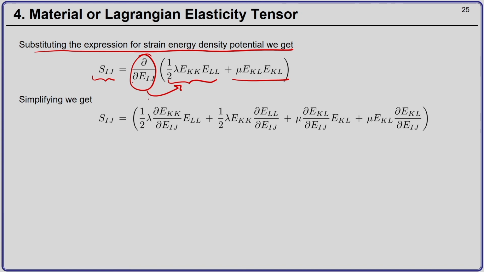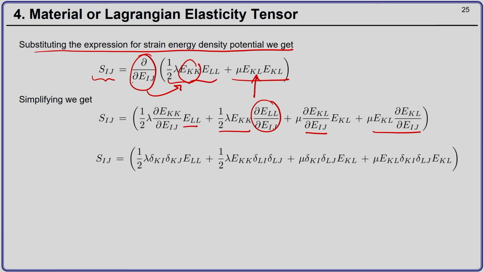So, if you move it inside, you get 1 by 2 lambda del Ekk by del Eij into Ell plus 1 by 2 lambda Ekk del Ell by del Eij plus mu times del Ekl by del Eij Ekl plus mu times Ekl del Ekl by del Eij. Okay.